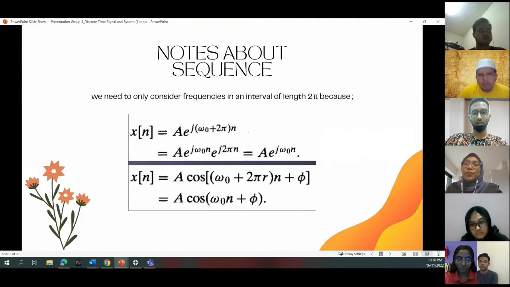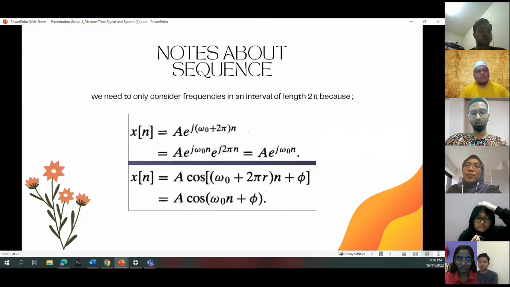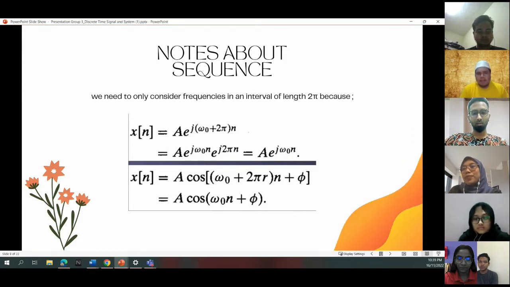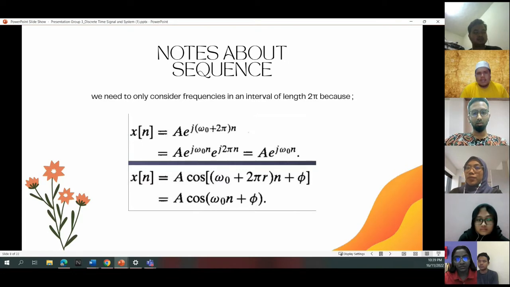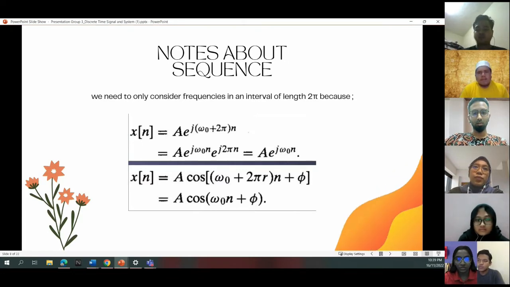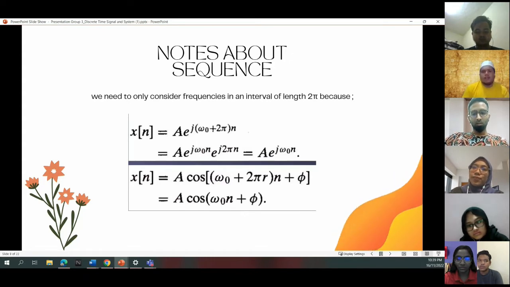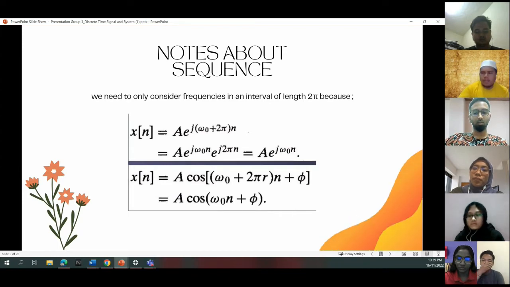Okay, notes about the sequence. We only need to consider frequencies in an interval of length 2 pi because x[n] equals A e to the power of j(omega naught plus 2 pi m)n, which equals A e to the power of j omega naught n times e to the power of j 2 pi m n, which equals A e to the power of j omega naught n. Same, we need to consider 2 pi in the formula.